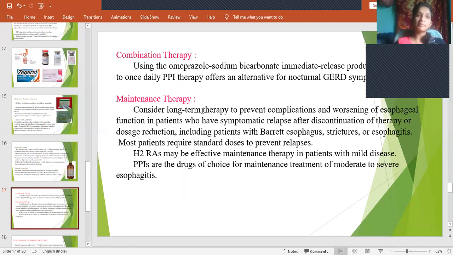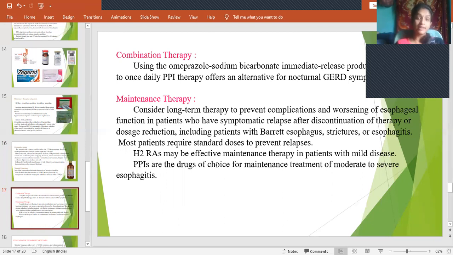And then maintenance therapy. Even after long-term usage of some medications, the patient has improved, but there is a chance of getting recurrent attacks. In those conditions, we have to go for maintenance therapy, and also to prevent further complications. So what do we do? Here a reduced dose will be given, but for a longer duration, on a daily basis, they have to take these medications.